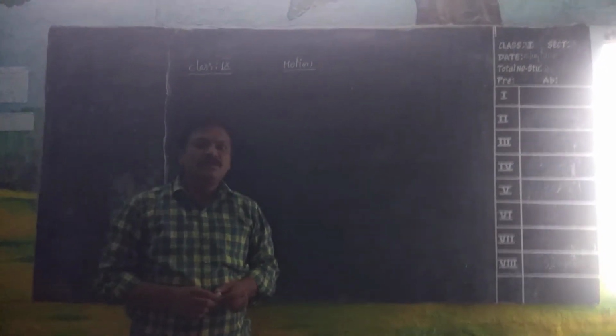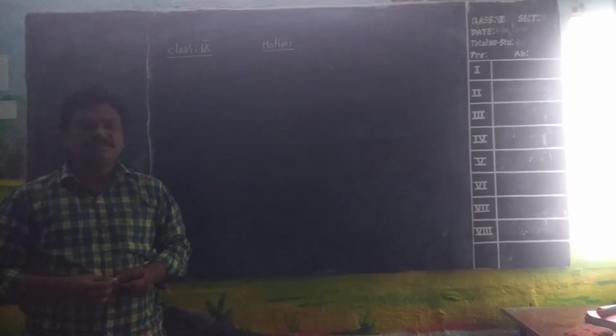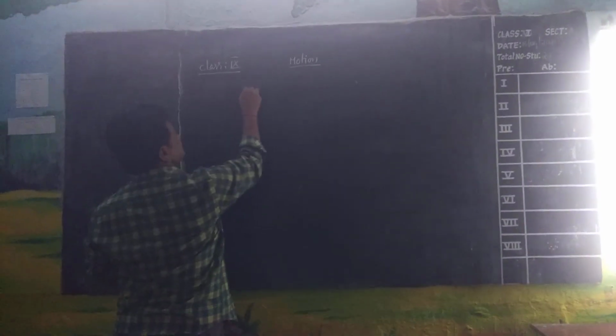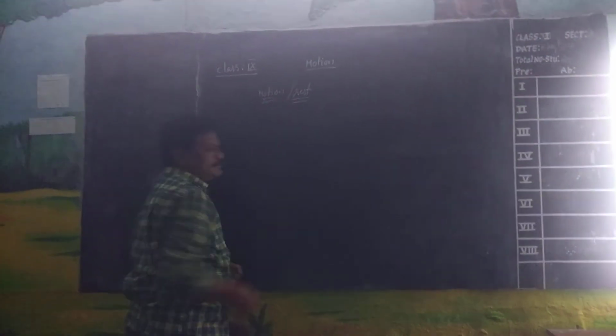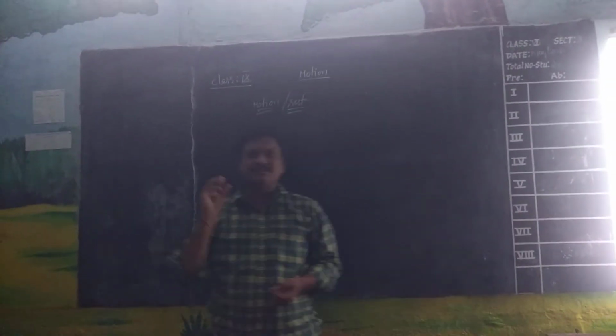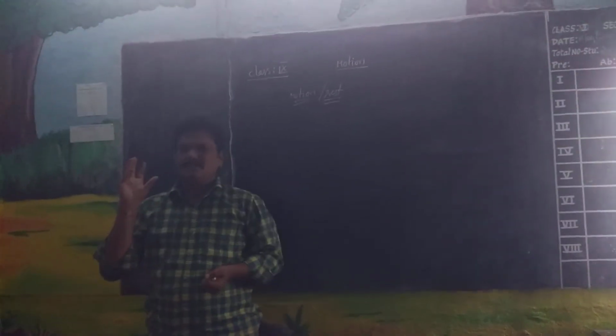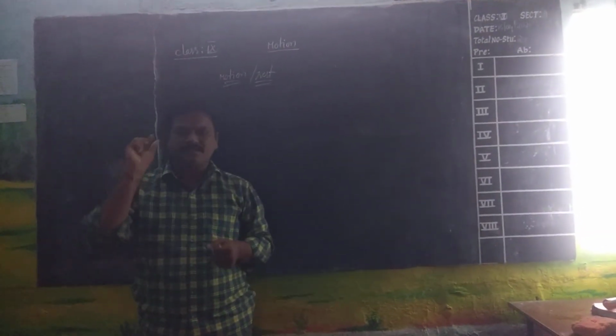We will see the motion chapter. What is called motion? Before going to see that, we need to discuss what are called motion and rest. If you see an object, its position is not changing from time to time. After how much time, how many times we may observe that the object is same, that means its position is same. If the position is fixed for that object, we can say that object is at rest.